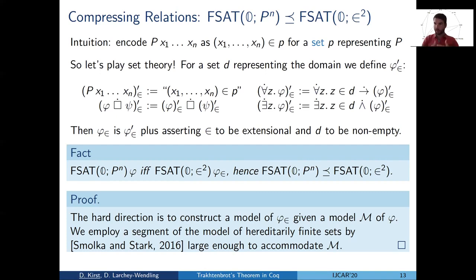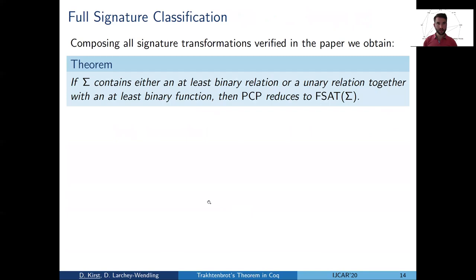We can use a finite part of this, which is large enough to accommodate the model we start with, to compose a set theoretic model satisfying this need. But what I have talked about in the last minute will basically not exist when working in set theory.